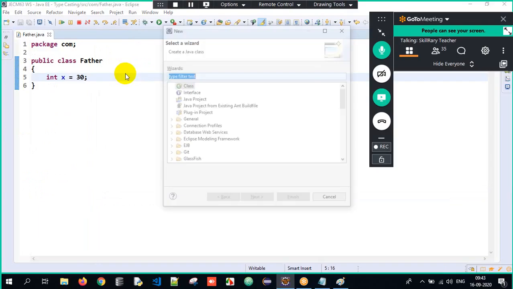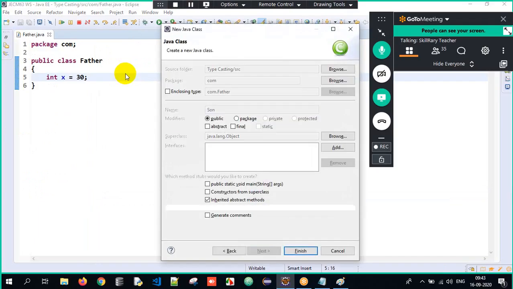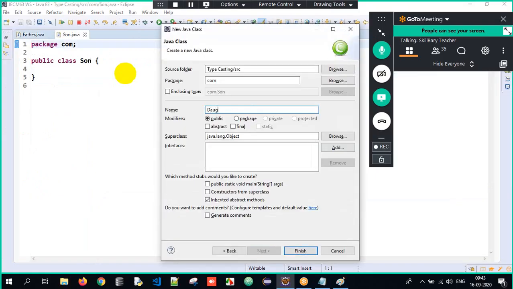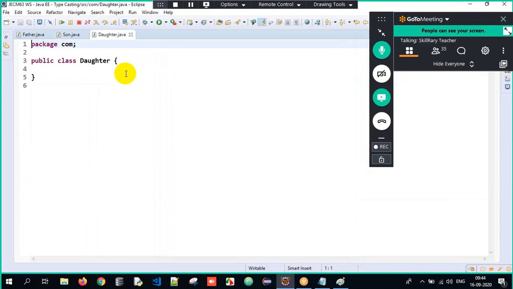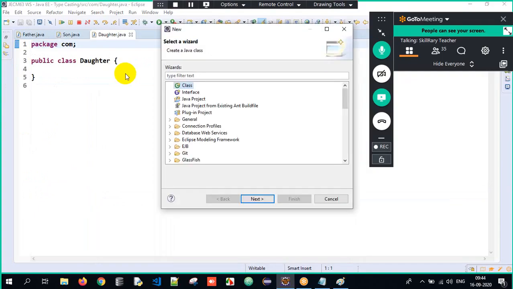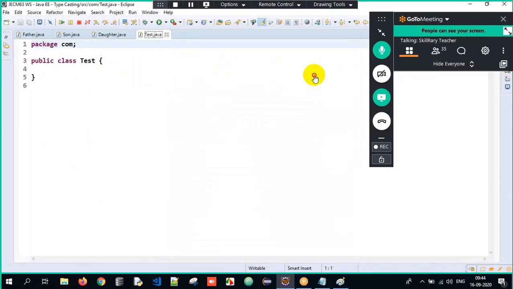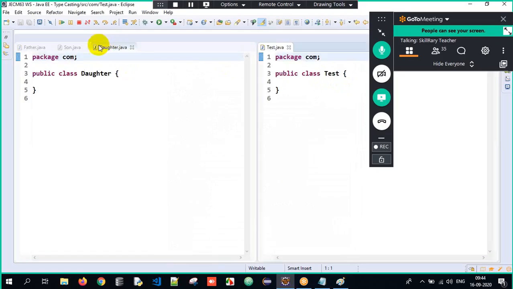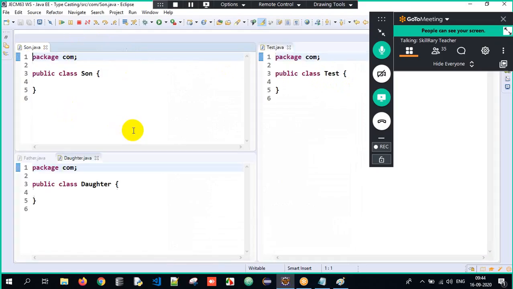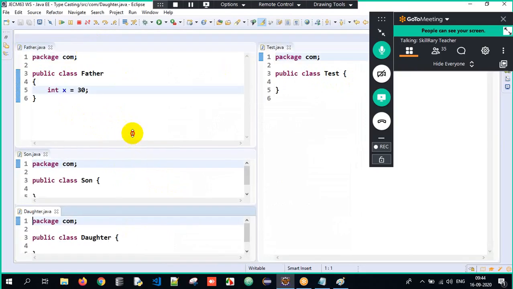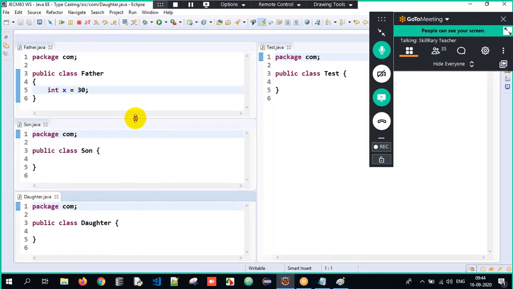And I'll have one more class called Son. Again Control N, and I'll have one more class called Daughter, and one more class, Control N, create a class, and the class name is Test here. So I'm trying to align the code and explain it in a beautiful format here. So try to understand. Perfect, we have got the expected content over here.